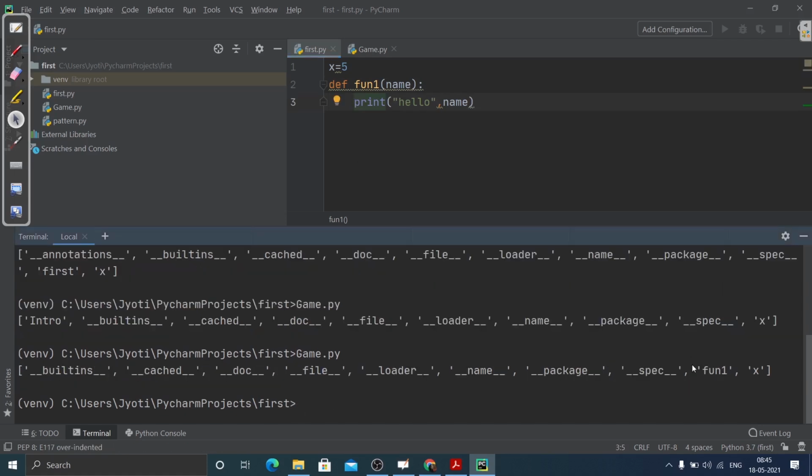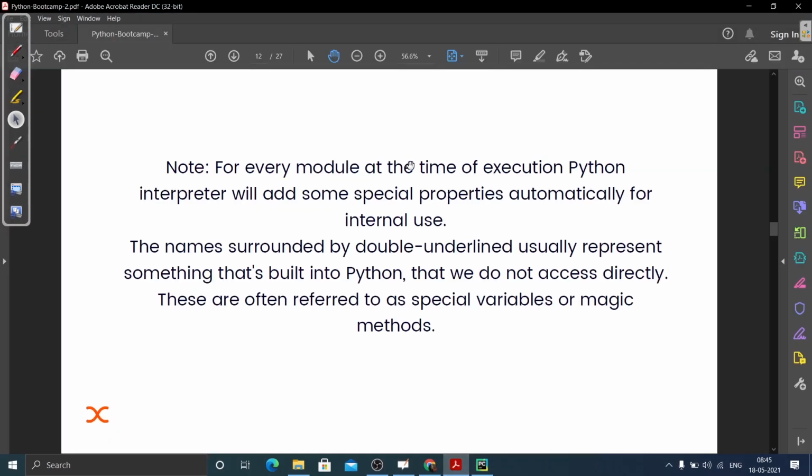So now here you can see it is showing the function name, that is fun1 and x, the variable name. And also there are some variables that are already there, built-in variables, or you can say the built-in modules that are there inside this module. So go and explore more about these special variables. You will understand more about it. And also we are going to discuss some of the special variables. So let's start with it.